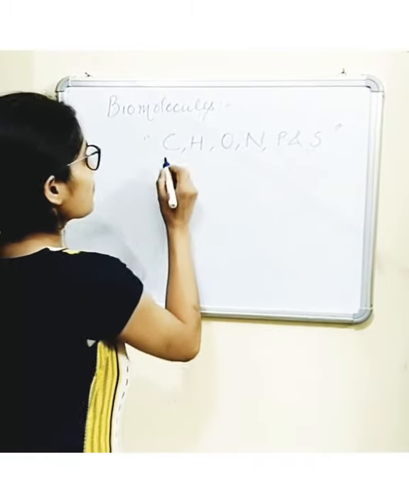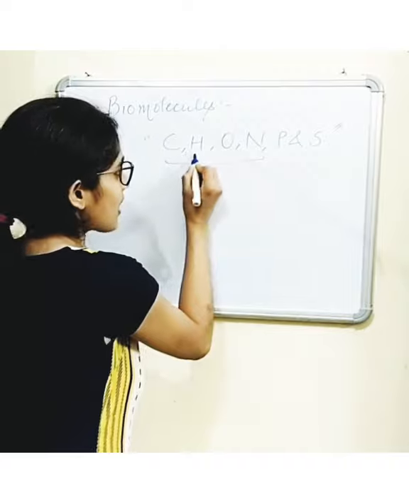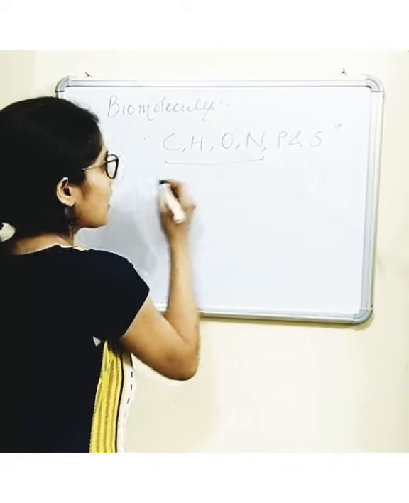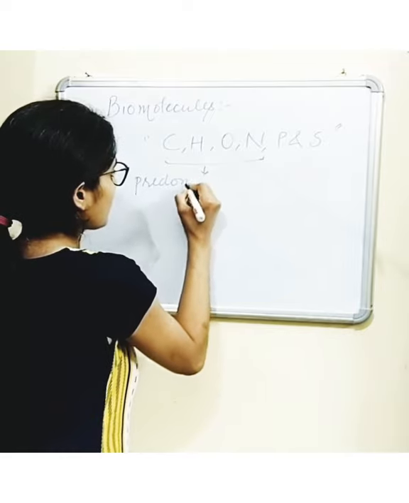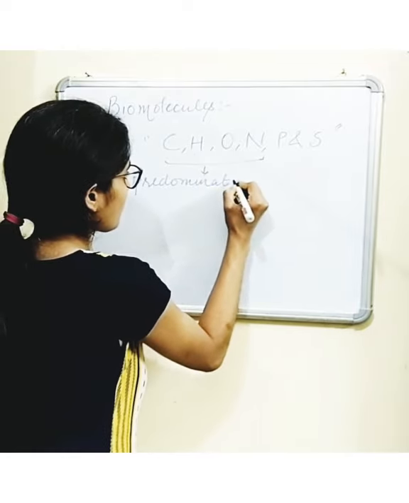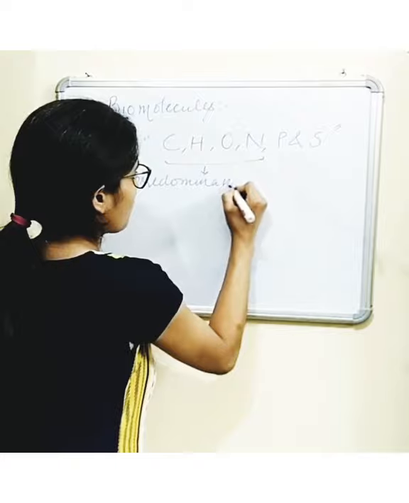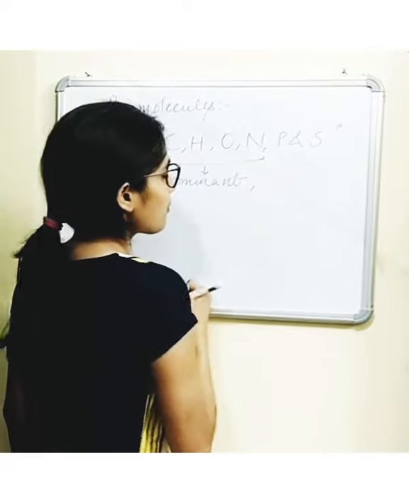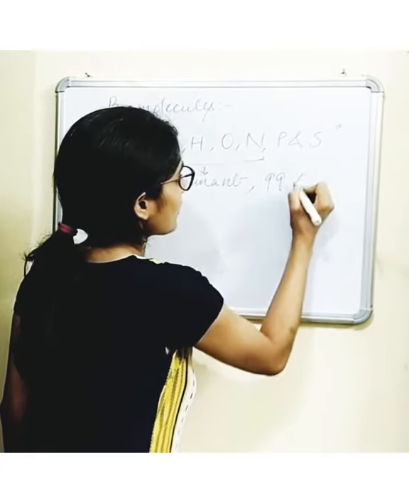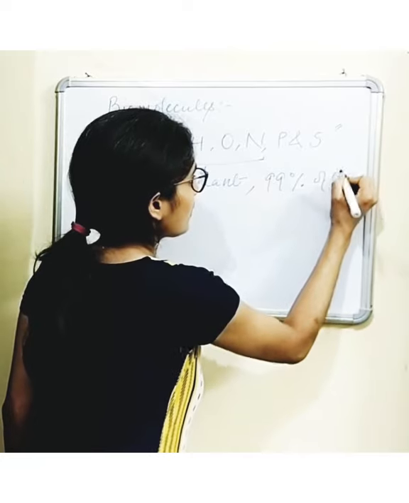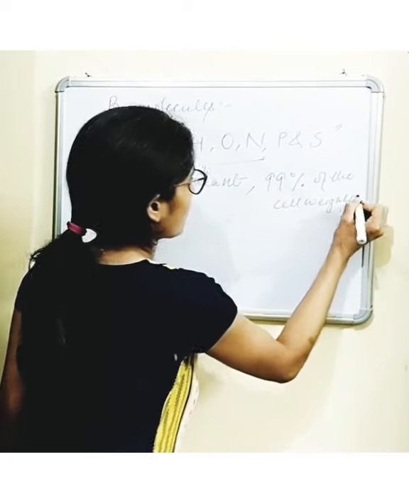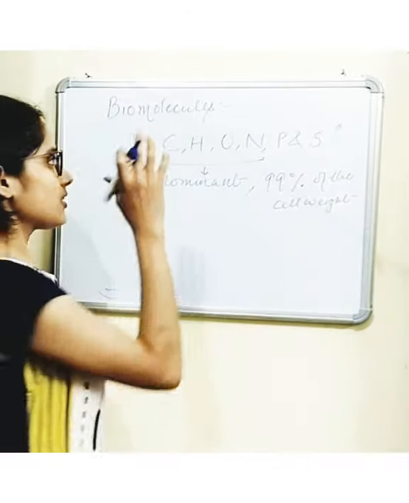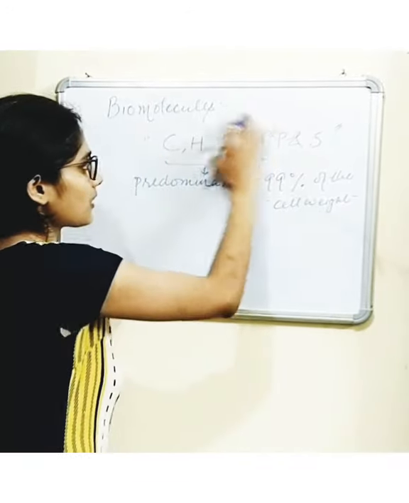Among these, 4 elements, carbon, hydrogen, oxygen and nitrogen, are predominant in nature and comprise approximately 99% of the cell weight. Alright, so these are the predominant elements.